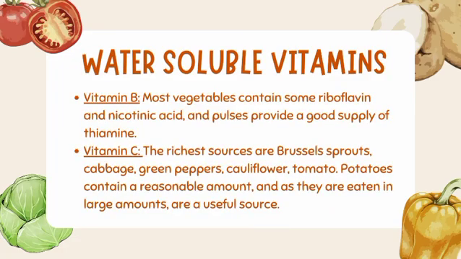Now let's talk about the content of water-soluble vitamins in the vegetables. If we discuss the vitamin B group, most of the vegetables contain some riboflavin and nicotinic acid, while pulses provide a good supply of thiamine. In the case of vitamin C, Brussels sprouts, cabbage, green peppers, cauliflower, and tomatoes are the richest sources, while potatoes contain a reasonable amount and, as they are eaten in large amounts, are a useful source.